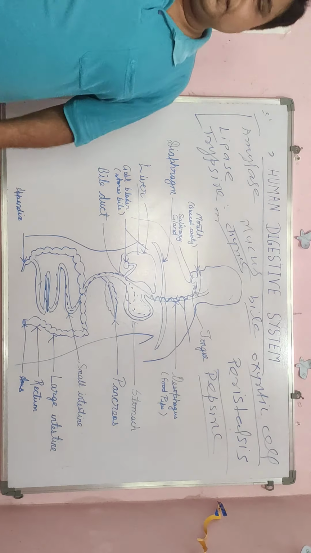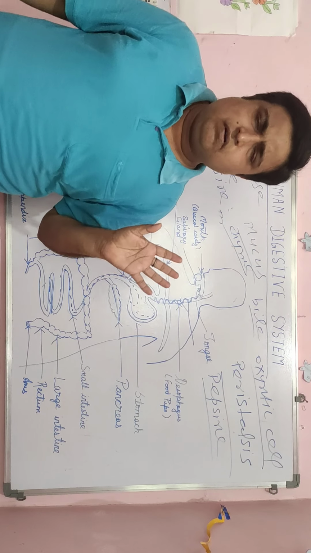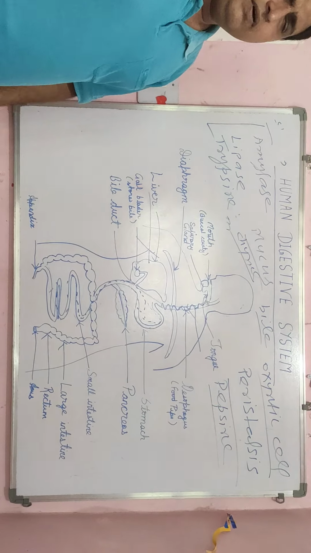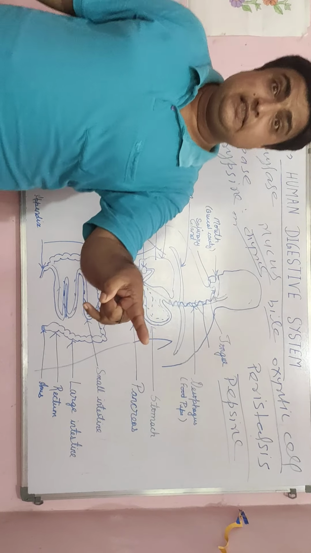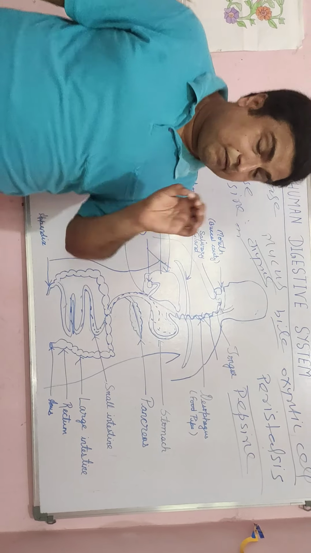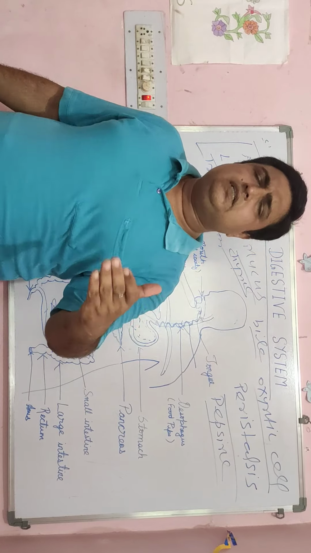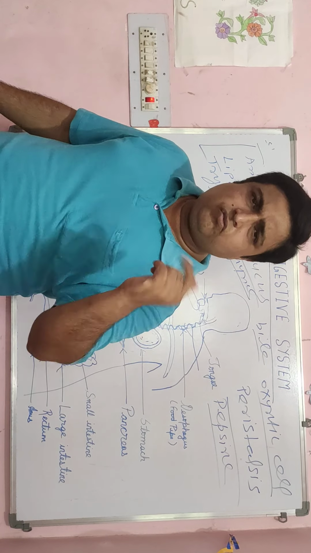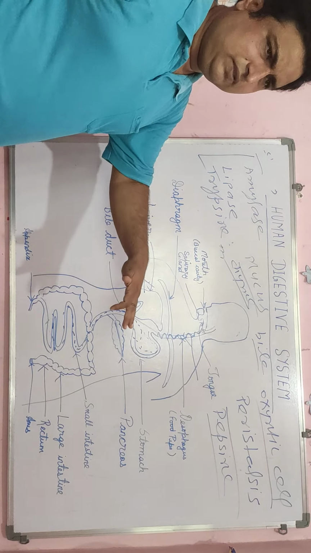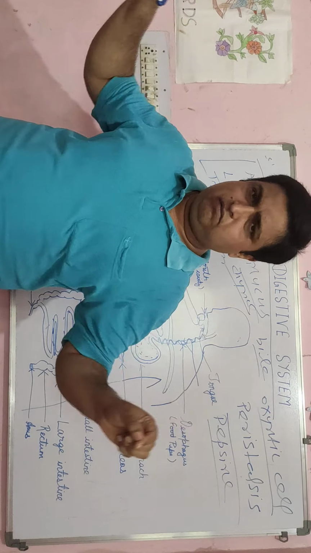First is amylase. Amylase breaks down carbohydrate into a simple form, that means maltose, and lipase converts fat substances into fatty acids and glycerol, which is the simple form of fat. After that, trypsin breaks down protein into its simple form, amino acids. After this process, every constituent of food has been broken down.